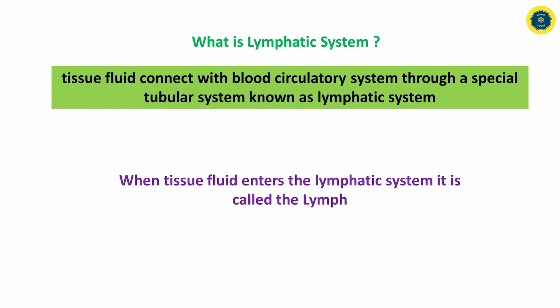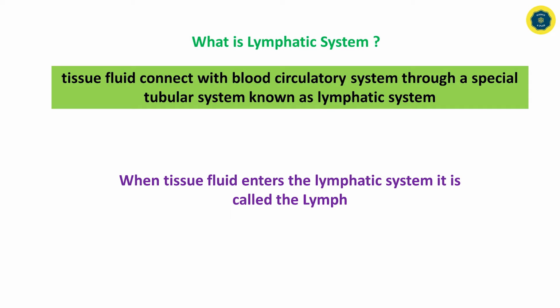What is the lymphatic system? Tissue fluid connects with the blood circulatory system through a special tubular system known as the lymphatic system. Look at the definition. There are some keywords here. The lymphatic system is a special tubular system in the body.